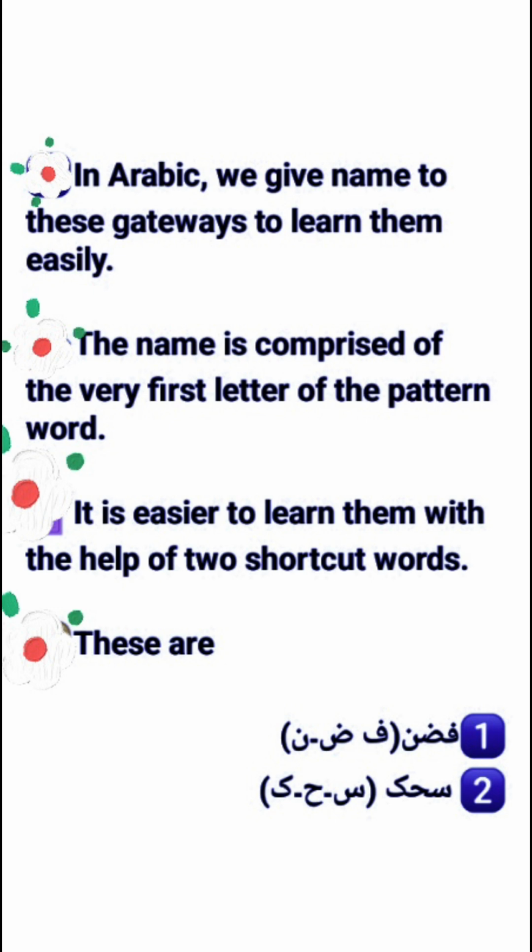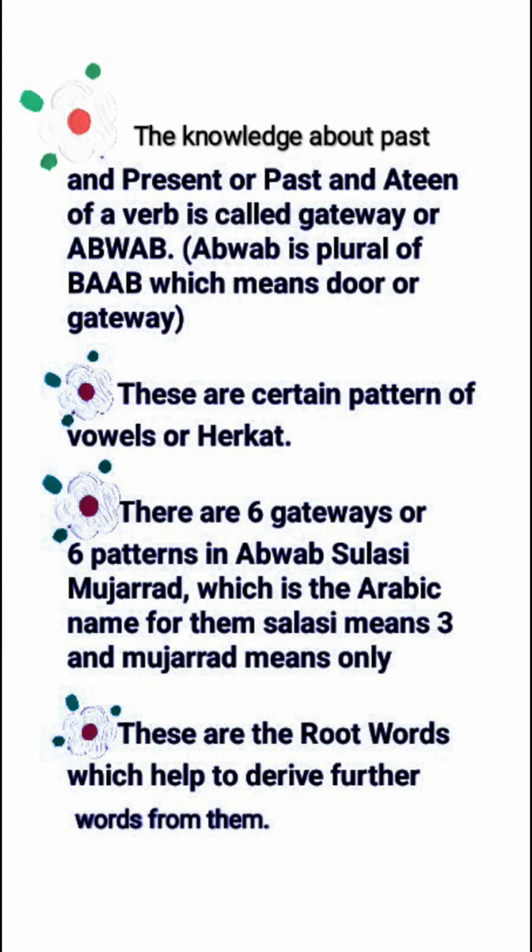The third and last member of this group is Bab Noon. Its pattern word for past is Nasara. Converting to Athene, present or future, it becomes Yansuru. Therefore, the pattern of Bab Noon is Nasara, Yansuru.